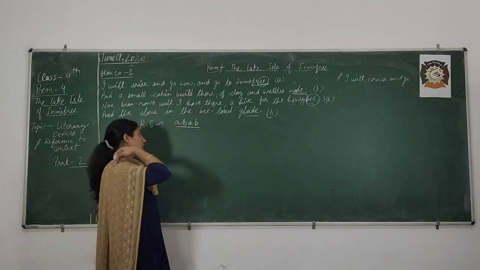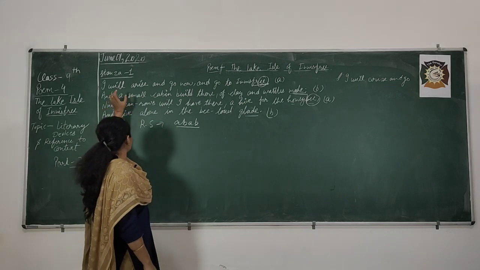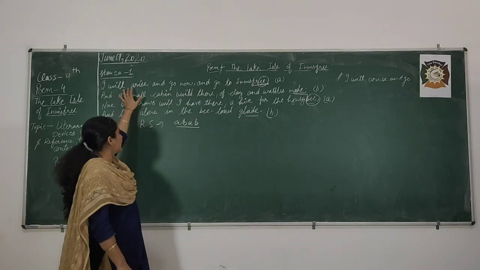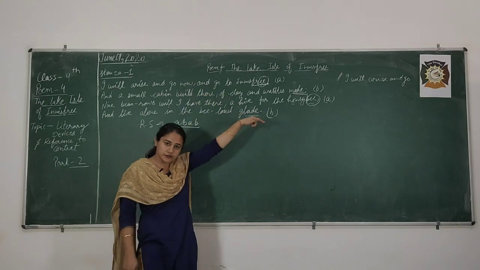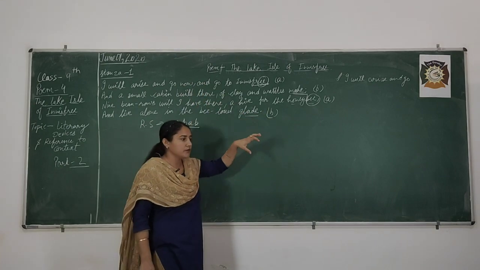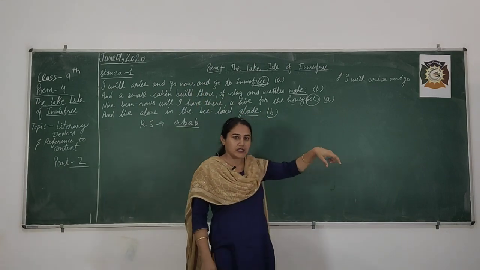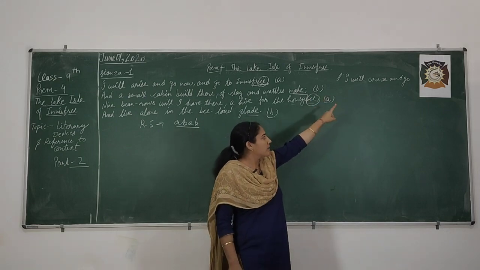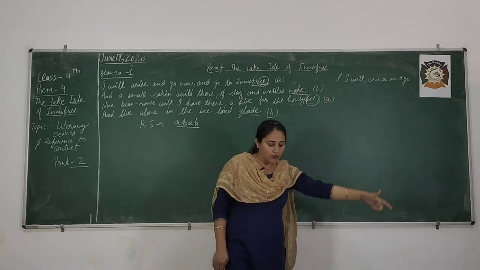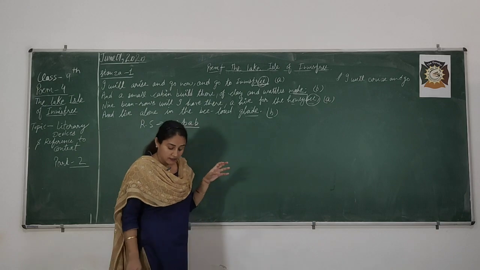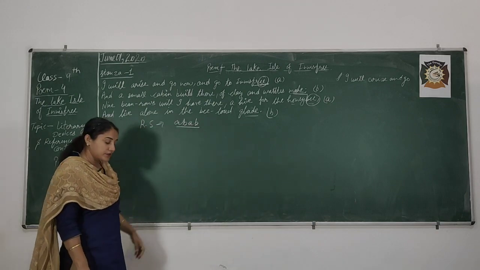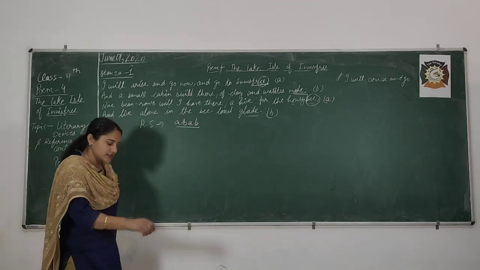Now, you are observing a line here: I will arise and go now, and go to Innisfree, in the first stanza, and when we read the third stanza, here again is the line I will arise and go now. That line is described as repetition as a literary device.